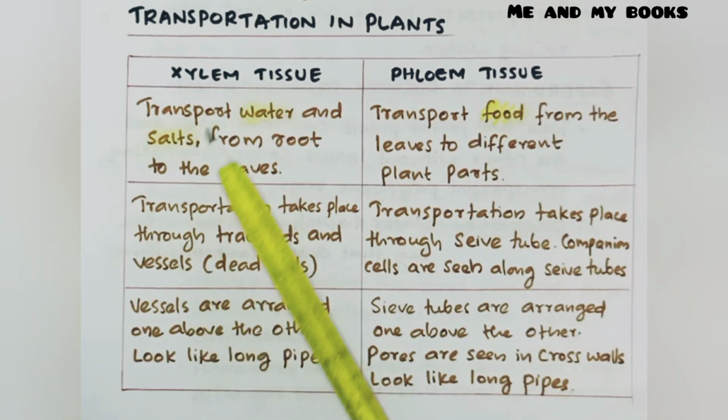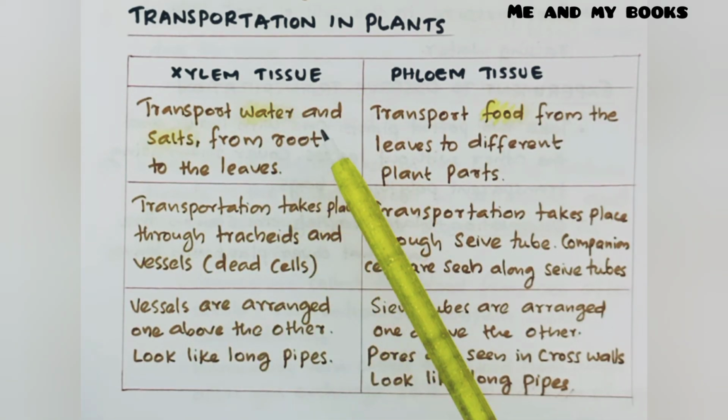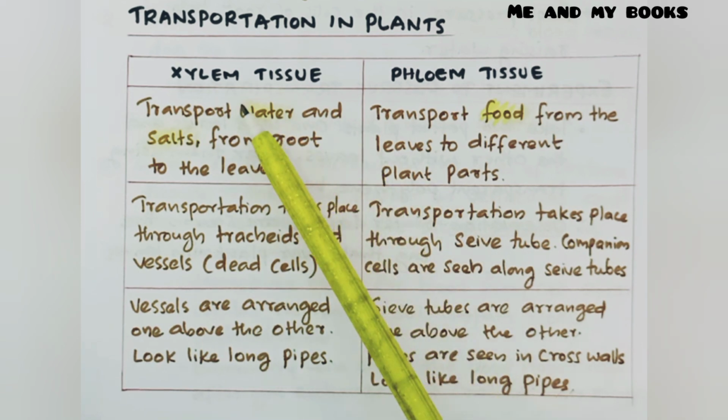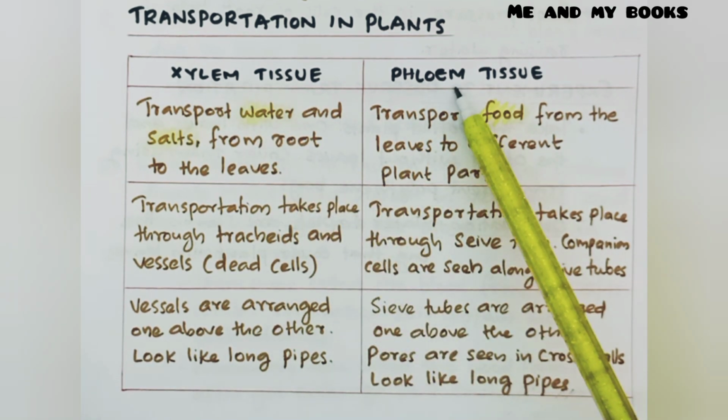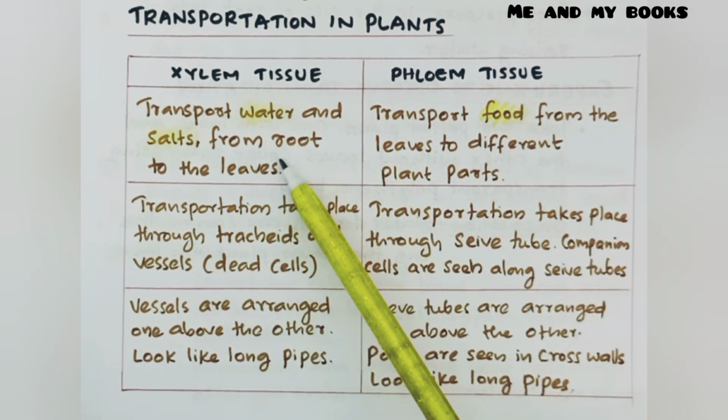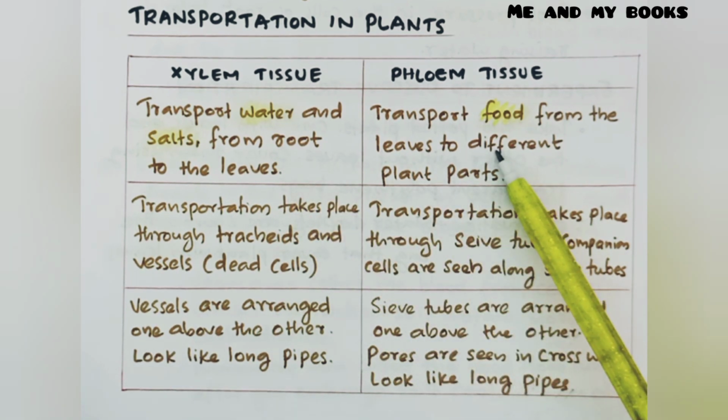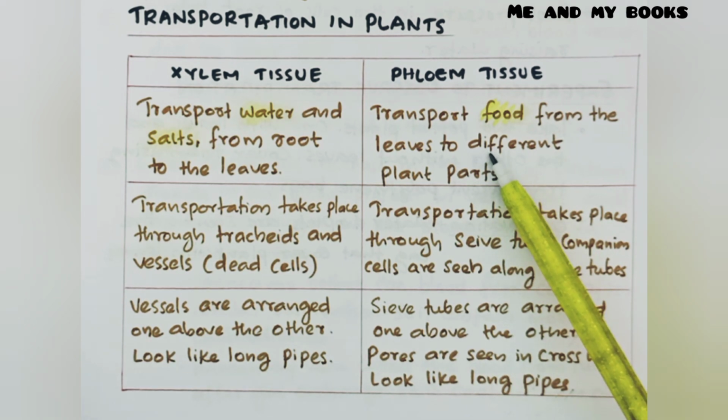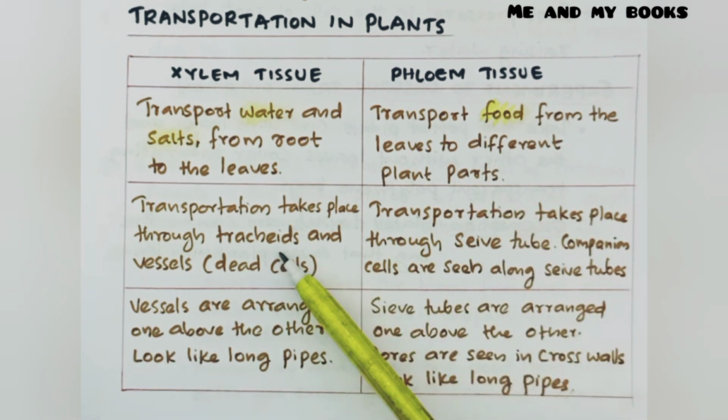Next topic, transportation in plants. In plants, xylem tissue and phloem tissue help in the transport of substances. First one, xylem tissue transports water and salt from the root to the leaves. So xylem helps to transport water and salt. Phloem tissue transports food from the leaves to different plant parts. Phloem helps to transport food.